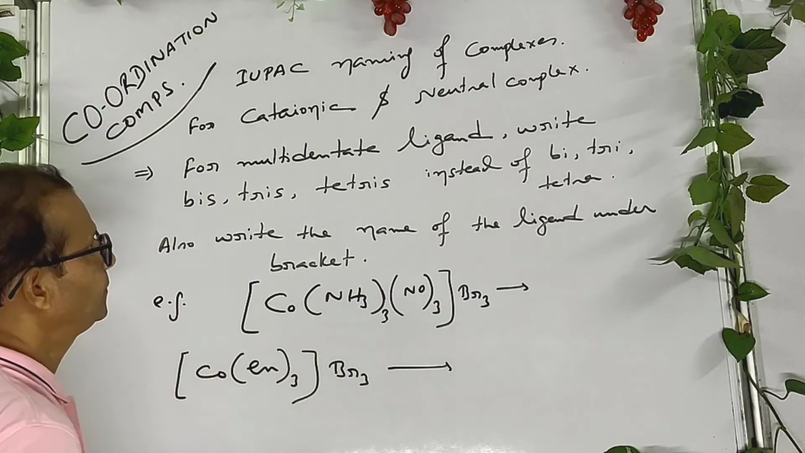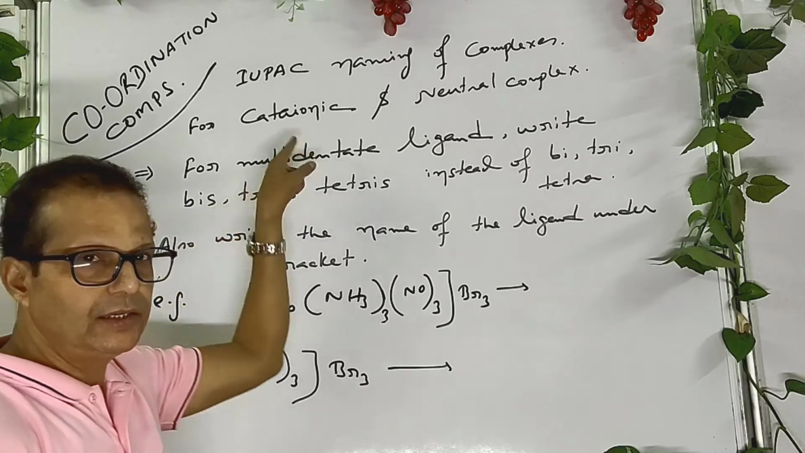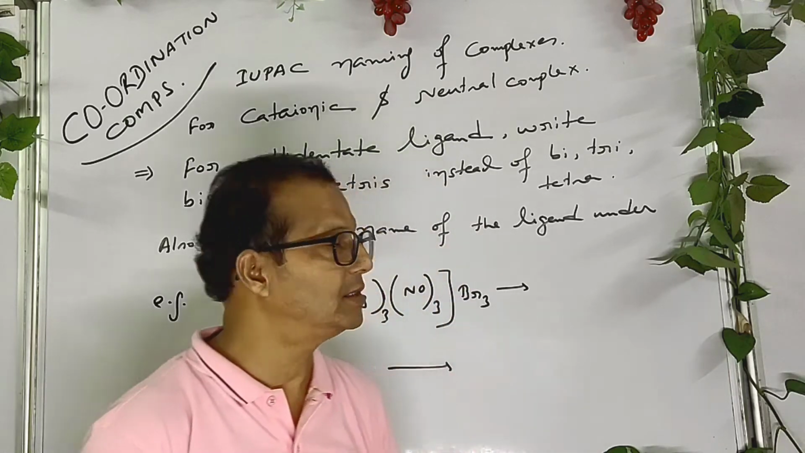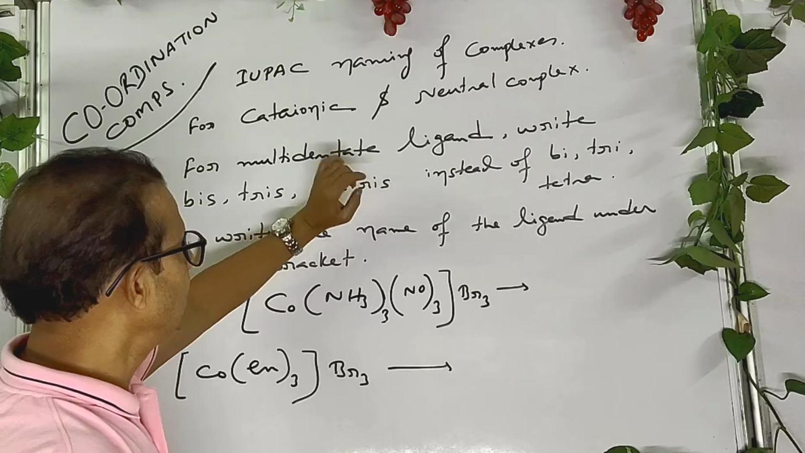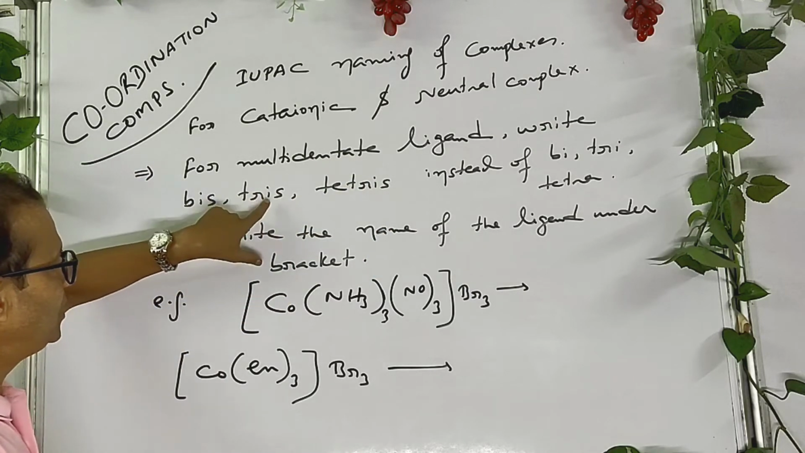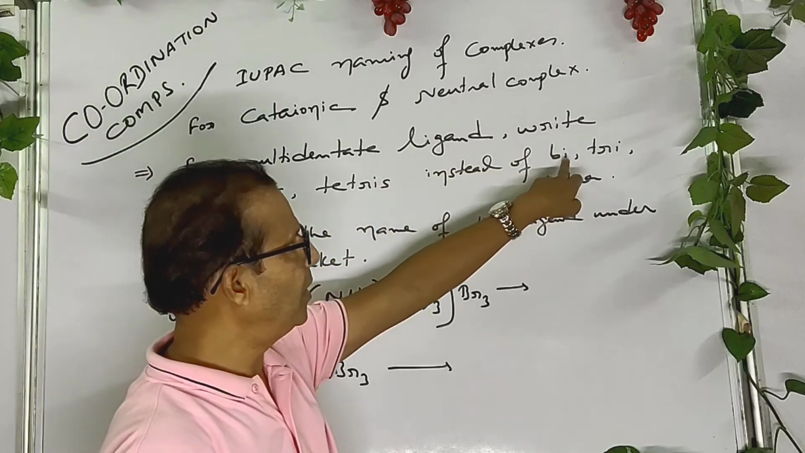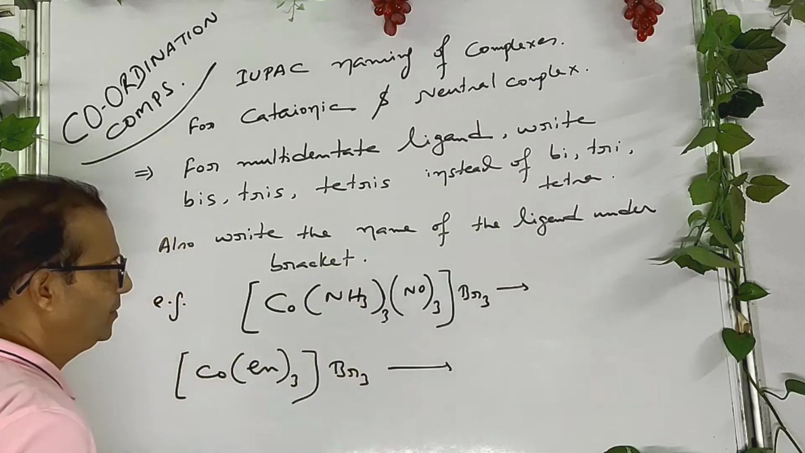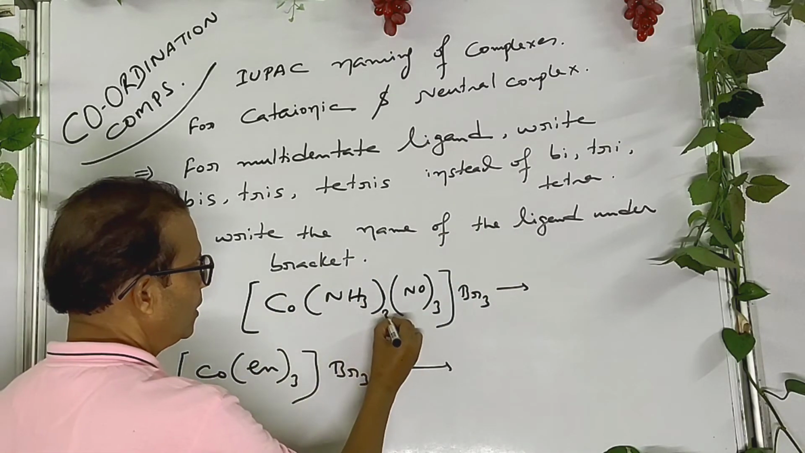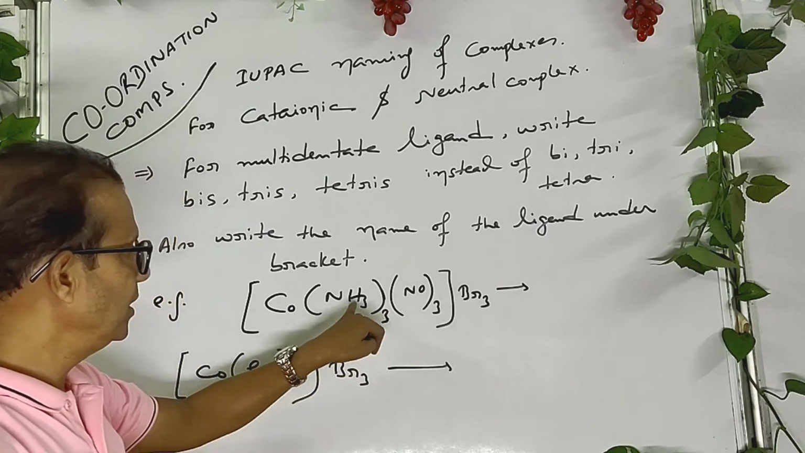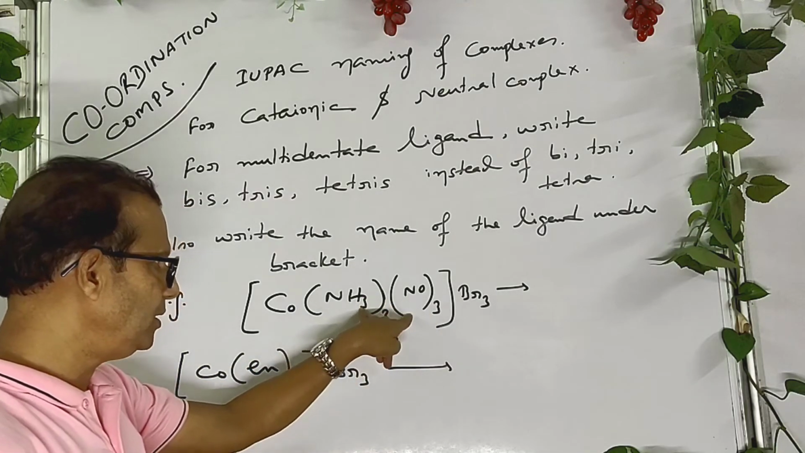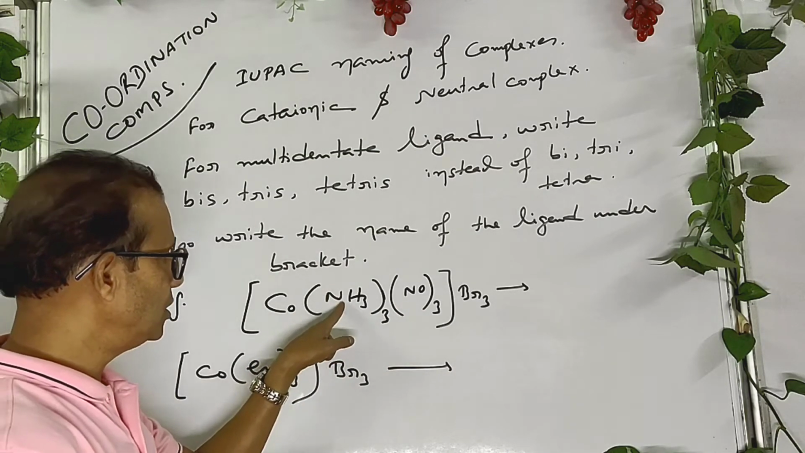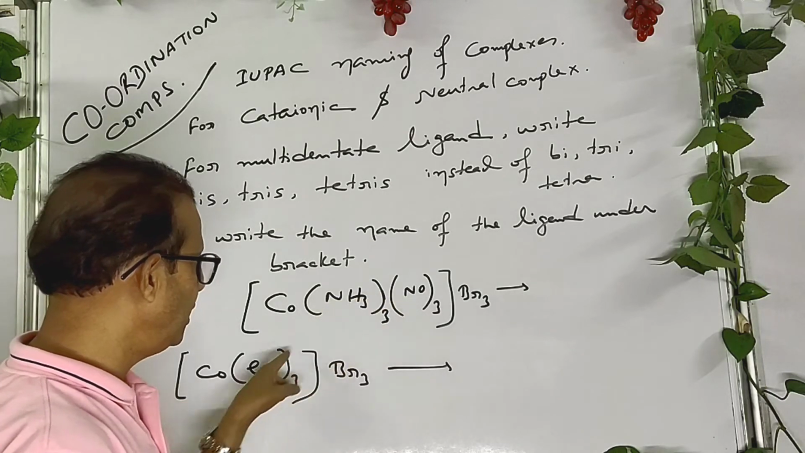This and this. For multidentate ligands, you know that from bidentate to hexadentate, they are called multidentate ligands. For multidentate ligand, write bis, tris or tetrakis instead of di, tri and tetra. Also write the name of the ligand under bracket. So listen, understand the examples. These are uni or monodentate ligands. This is a multidentate ligand, ethylene diamine. Charge 0, 0, 0. These are all neutral ligands.